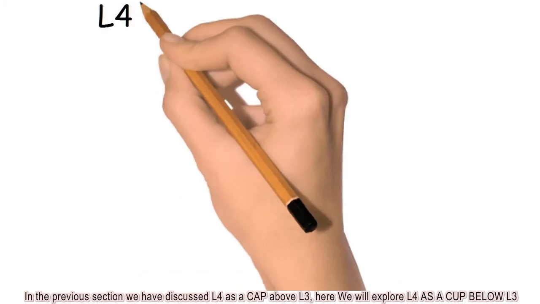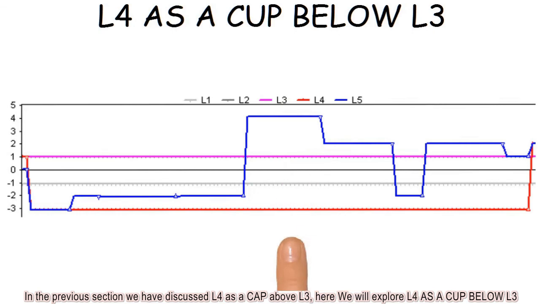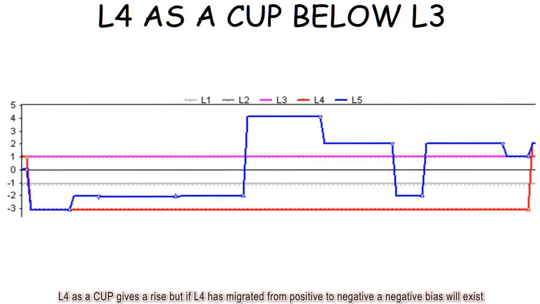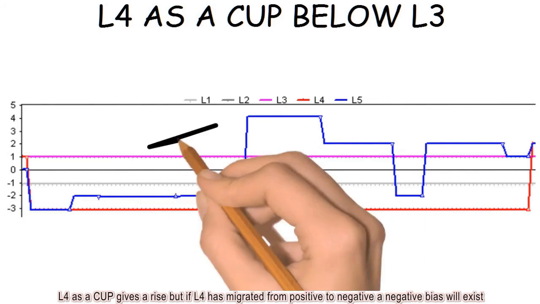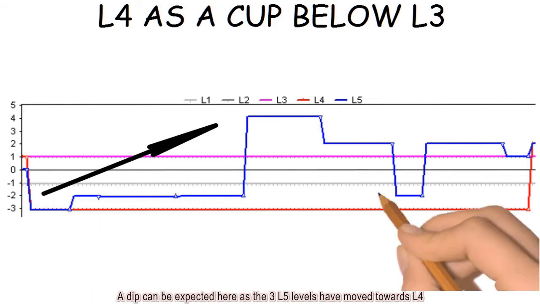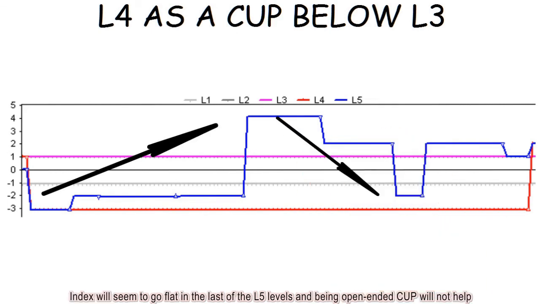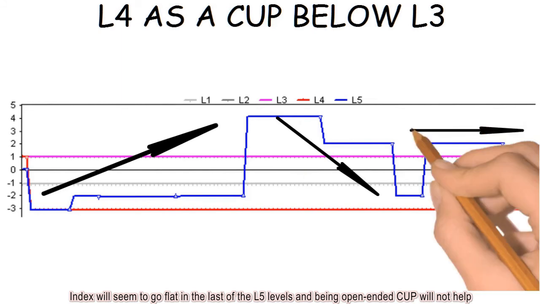In the previous section we have discussed L4 as a cap above L3, here we will explore L4 as a cup below L3. L4 as a cup gives a rise, but if L4 has migrated from positive to negative, a negative bias will exist. We will have a small rise after a fall due to migration of L4 from positive to negative power. A drop in index can be expected as three L5 levels have moved towards L4. Index will seem to go flat in the last of the L5 levels, and being open-ended cup will not help.